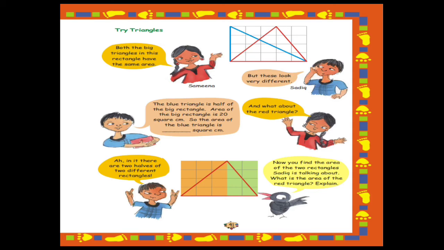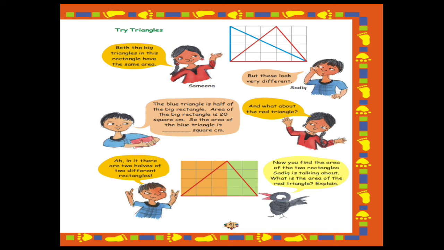Let's find the area of the orange rectangle. How many squares are there? Let's count 1, 2, 3, 4, 5, 6, 7, 8, 9, 10, 11 and 12. There are 12 squares, so the area of the orange rectangle will be 12 centimeter square. Now let's find it for the green one: 1, 2, 3, 4, 5, 6, 7, 8. Total 8 squares are there. So the area of the green rectangle will be 8 centimeter square.